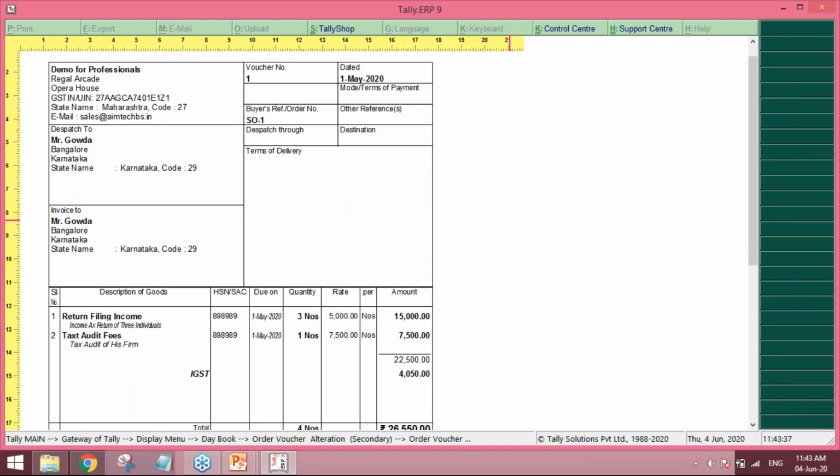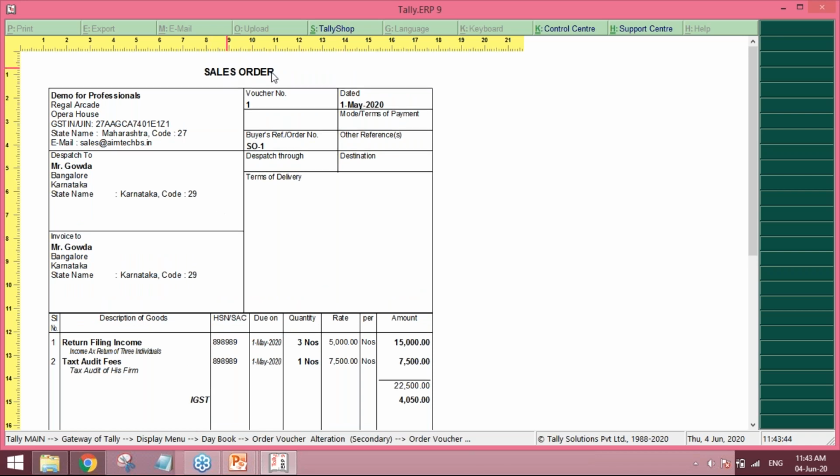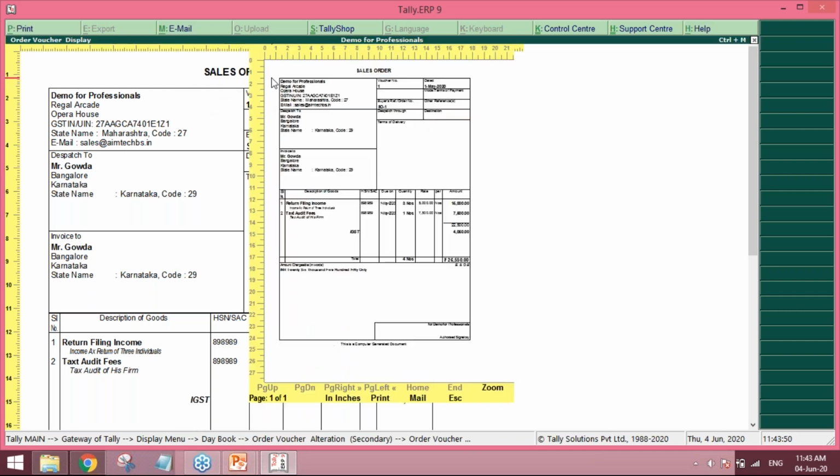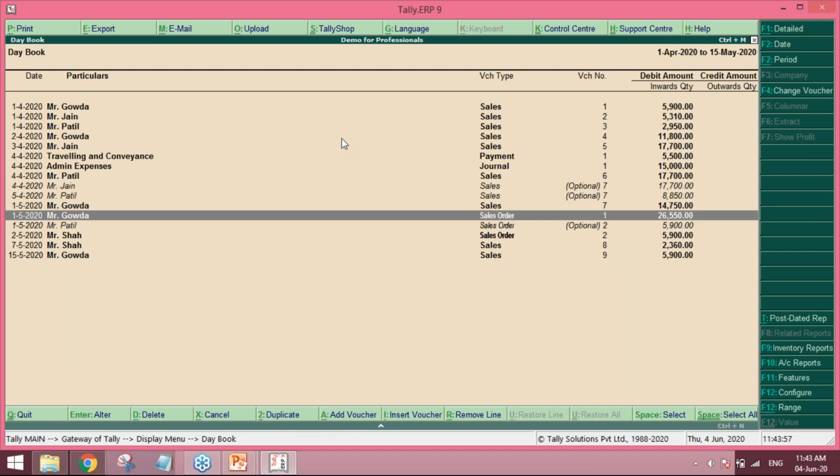Now, as rightly said, we can remove the quantity, and we can remove this. We can change the titling also as per what we need. We can also make this a quotation, or we can change it as per our requirements. Okay. So now, suppose the inventory sales order I have posted, and